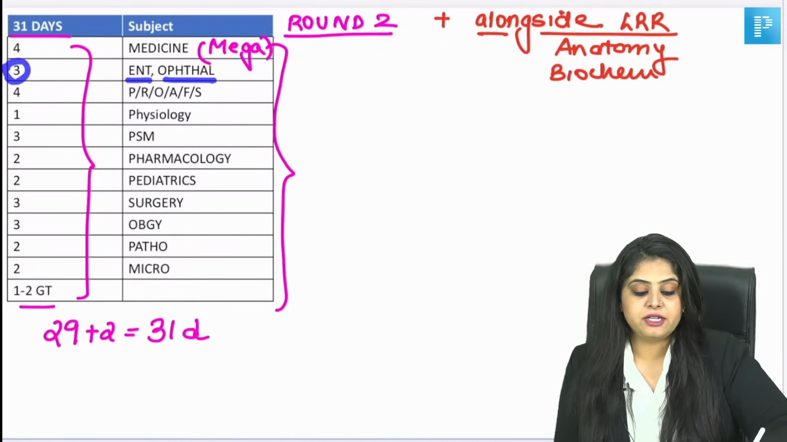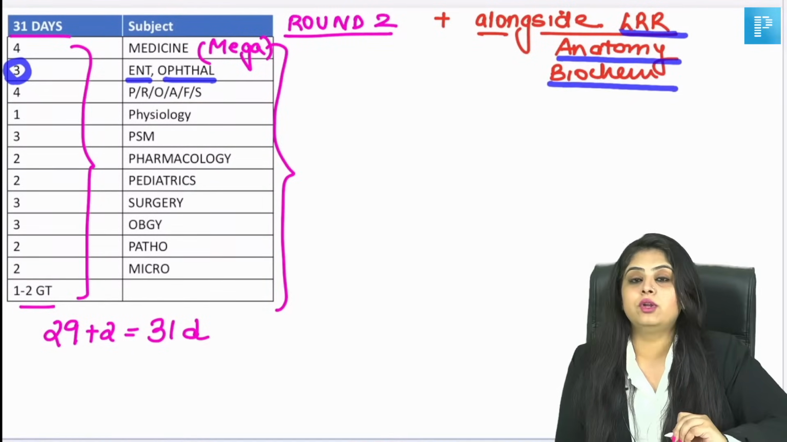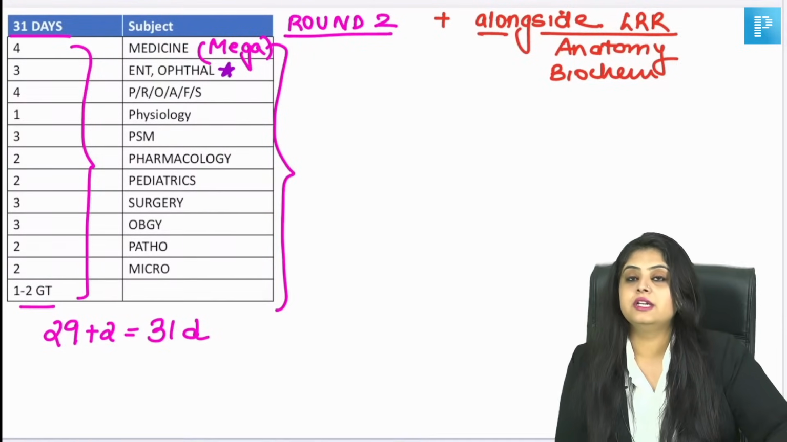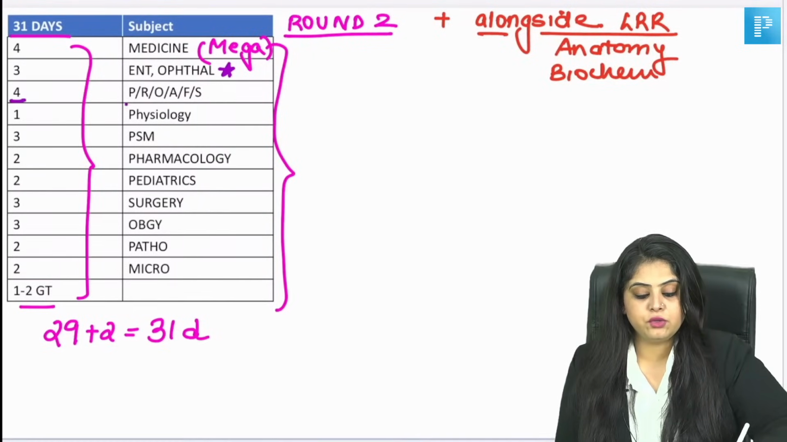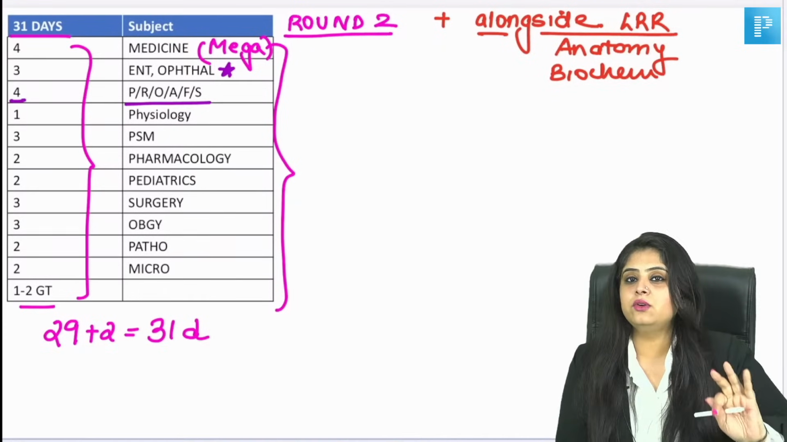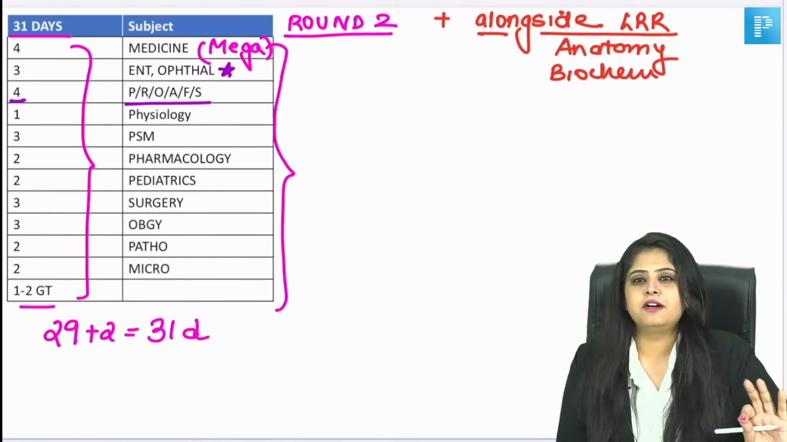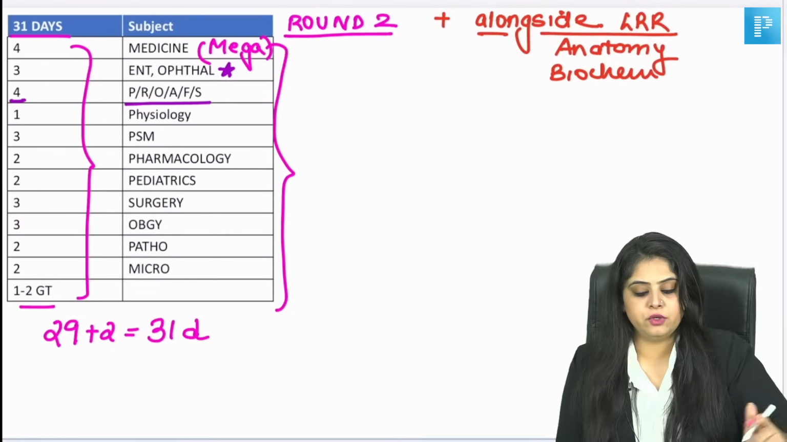I've given you extra days because by this time I am also expecting that LRRs will start and you will have to include your volatile topics. That is why I've given some extra days and I've put a star over here. Then you've given 4 days for all these short subjects: psyche, radio, ortho, anesthesia, forensic, skin. Matlab approximately half day, or 3/4 of a day per subject for RR is what you're gonna give.